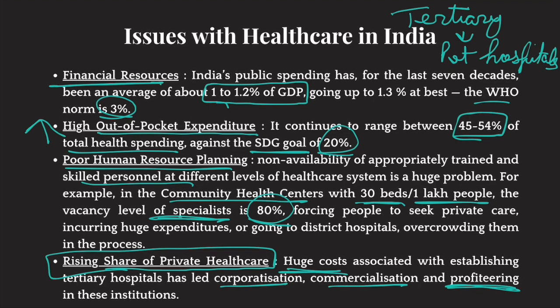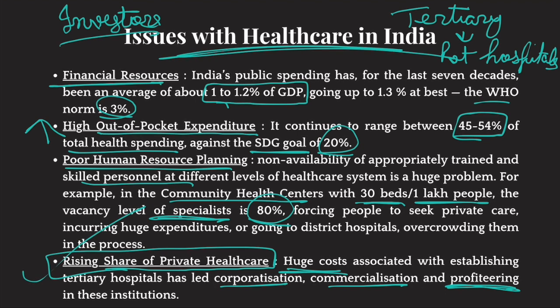These private hospitals follow unfair practices to charge customers, because first of all they have to recover their cost, as the cost of establishing a good hospital is quite high. Plus, these hospitals take funding from big investors, and these investors need returns. That is why these hospitals follow unfair practices to overcharge their patients, and this is a problem. So these are the problems in India's healthcare.